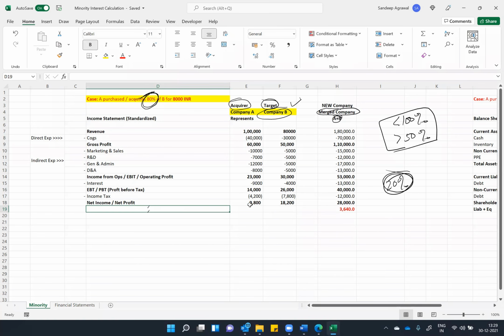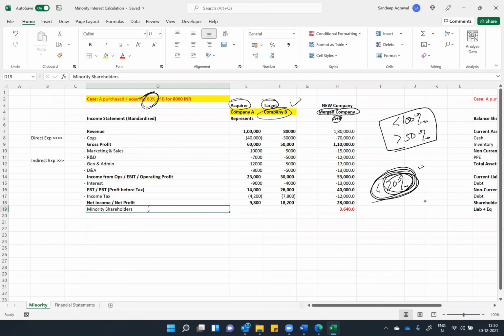So I'll say 20% investors, or can I say this as minority investors or shareholders? Yes, I can. Why? Because we have used the term minority because we are assuming that anything less than 50% can be shown as a minority interest, because it is not in majority.